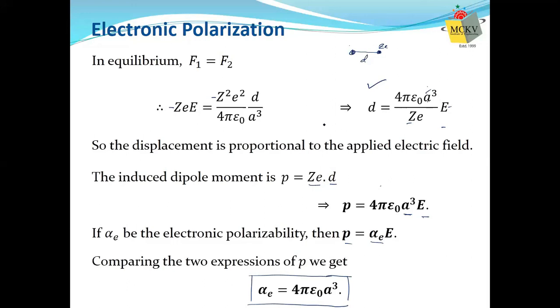That's why you may be asked to show that electronic polarizability is proportional to volume of the atom. That is the type of question which is generally asked in university paper. You will first find out this expression, then you will say volume of the atom is 4 by 3 pi AQ. Since electronic polarizability is proportional to AQ, electronic polarizability is also proportional to volume of the atom. Simple. So that's how we can estimate electronic polarizability.